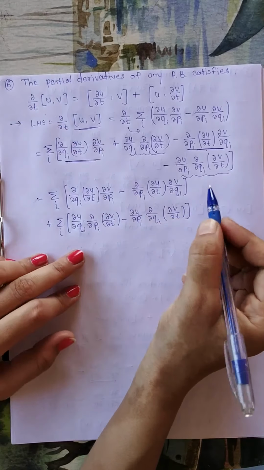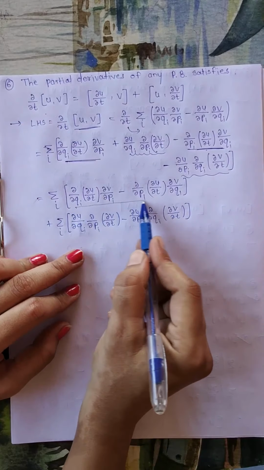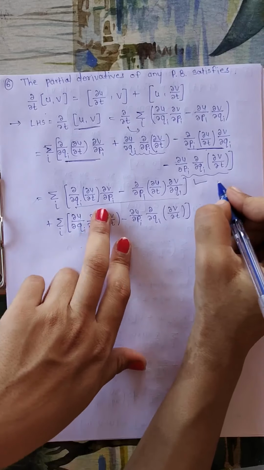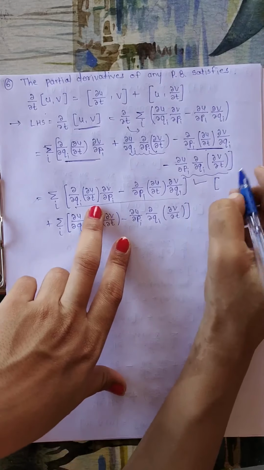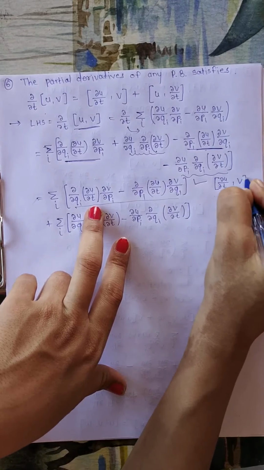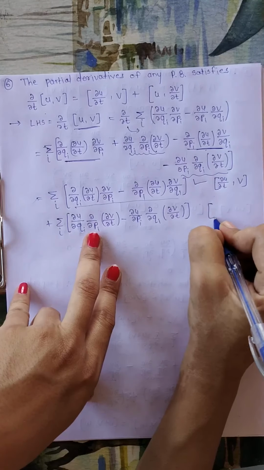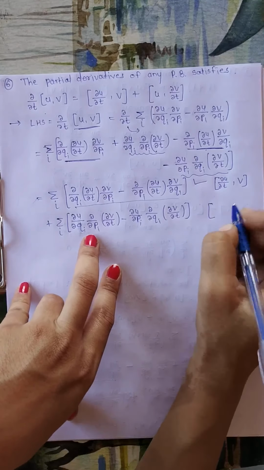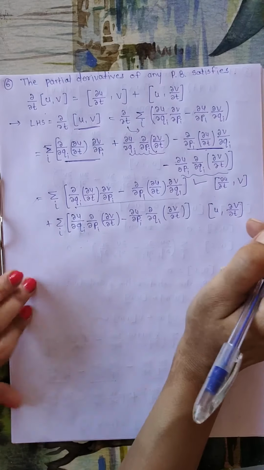And now if you observe both these summation terms, the first term is written as Poisson's bracket of dou u upon dou t and v, and this second term is written as Poisson's bracket of u and dou v upon dou t, according to the definition of Poisson's bracket.